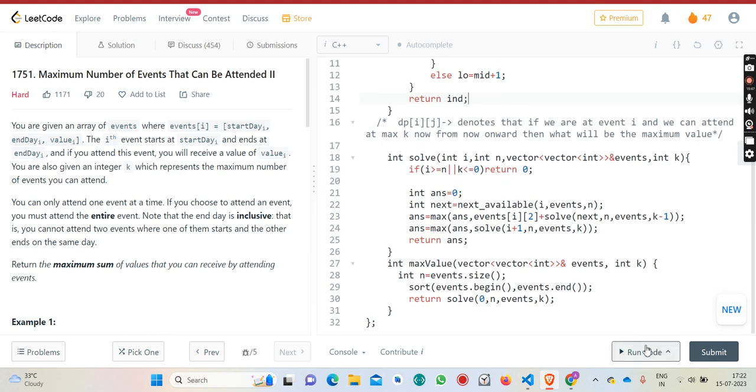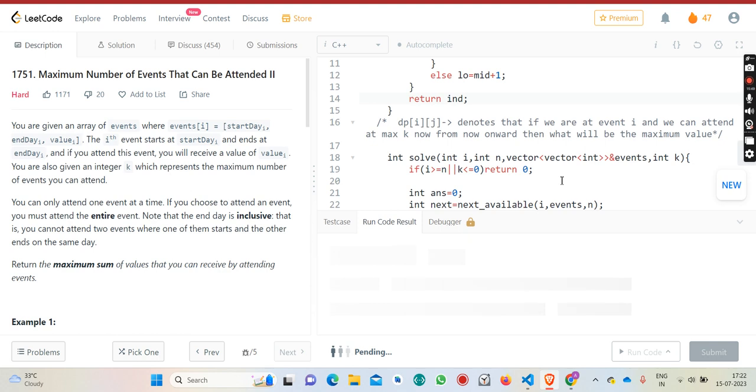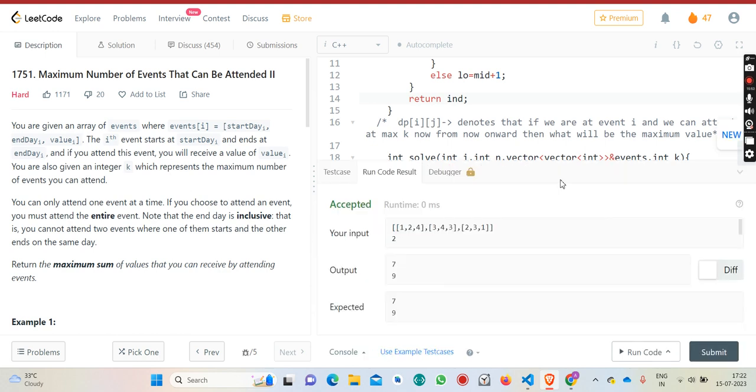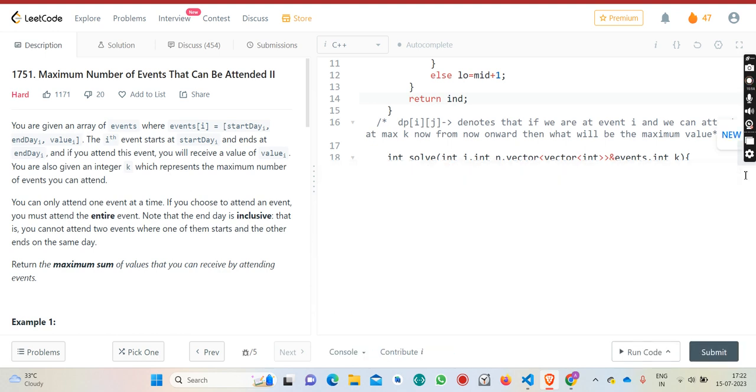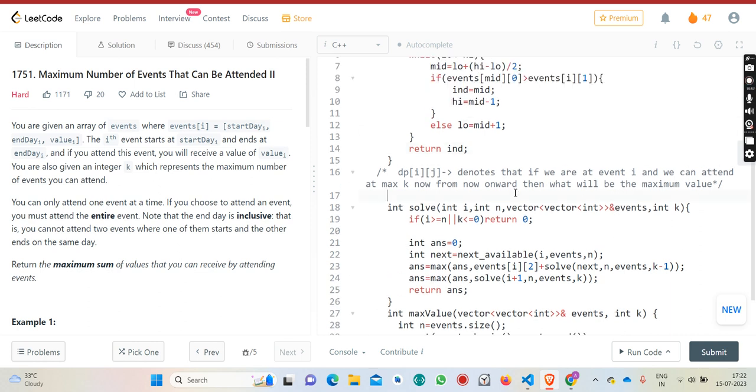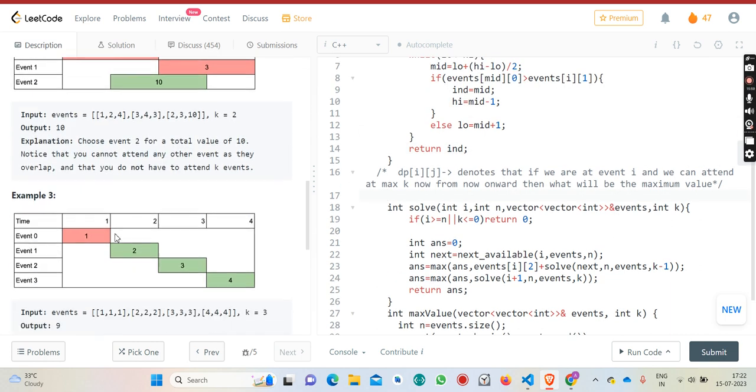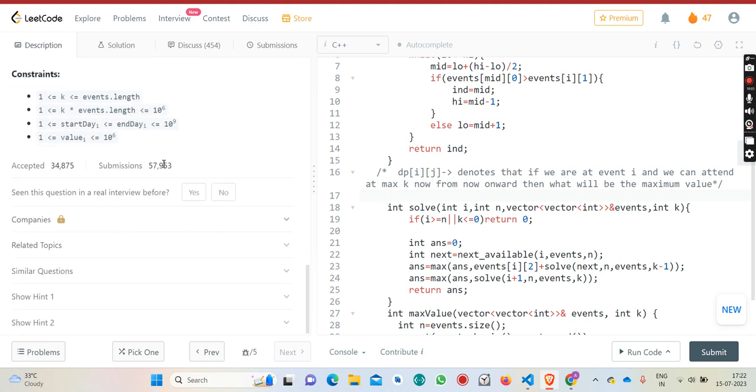Now, I will first run it, then I will memoize. Yeah, it's giving the correct answer, so let's memoize. You can memoize it by map also, or DP also, because you are not sure about the event's length. Both will pass, because the product is less than or equal to 10 power 6. So let's memoize with the vector itself.